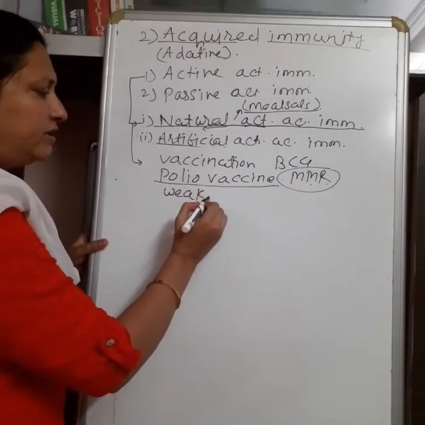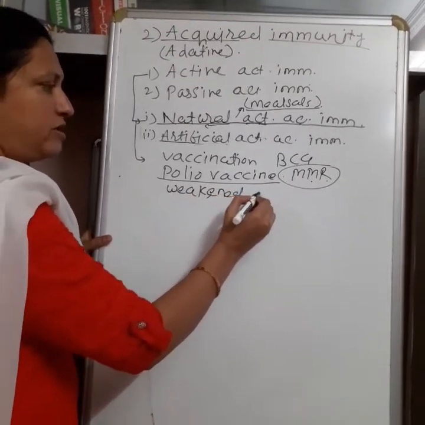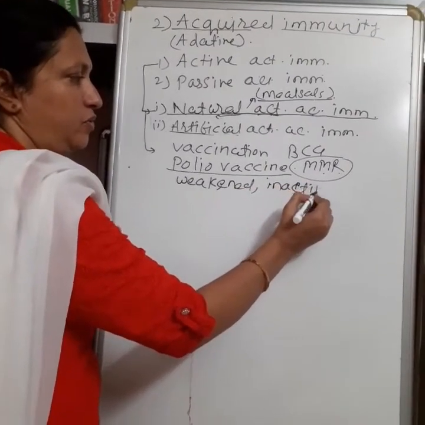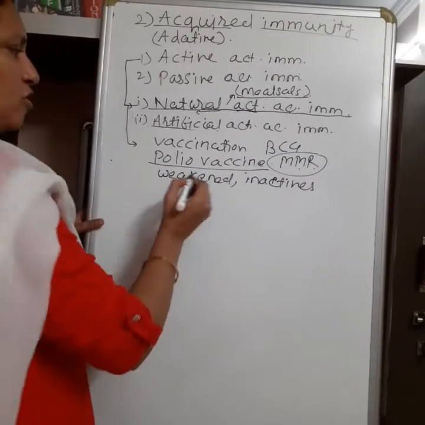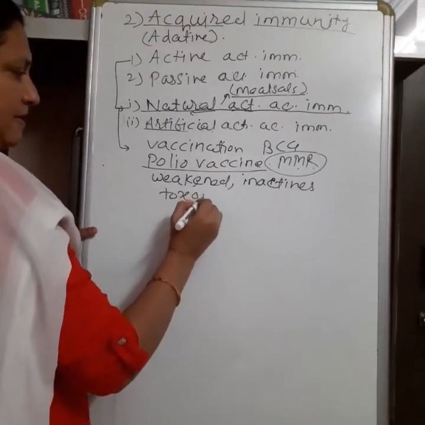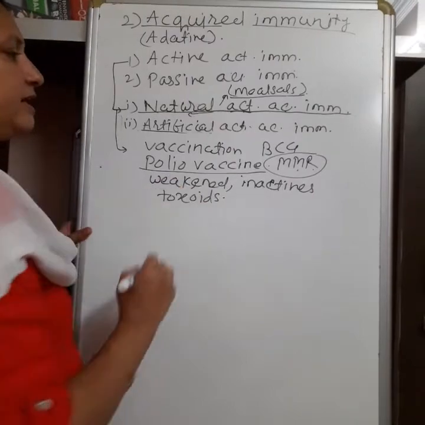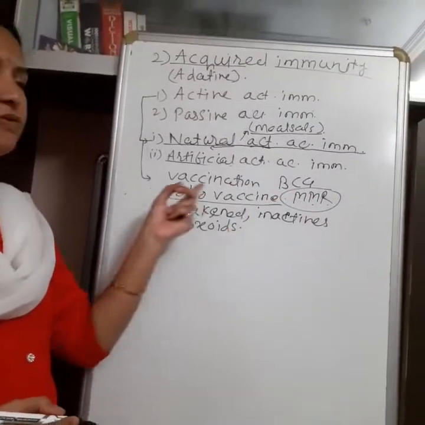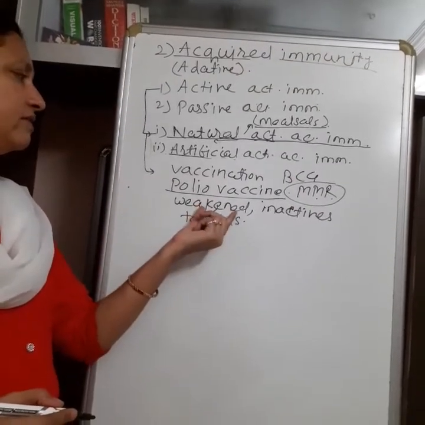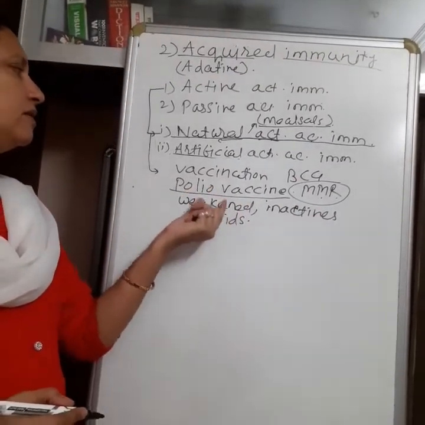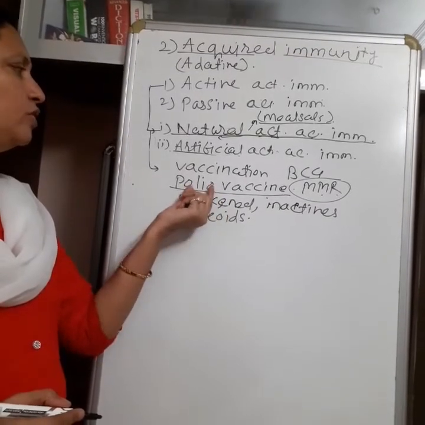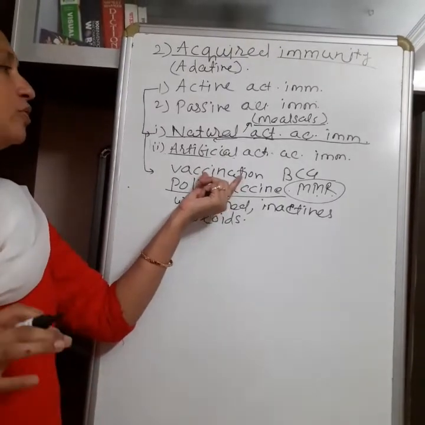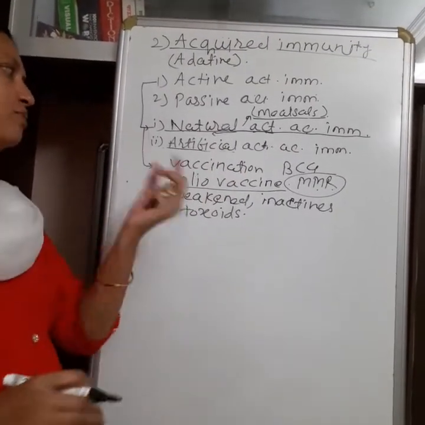In a vaccine, weakened or inactive viruses are used, or the toxoids, toxin substances secreted by the microorganisms, are used for the preparation of the vaccine. And when we take this weakened microorganism, the weakened polio virus, in the body, at that time our body gives a response and produces the antibodies for protection from polio.